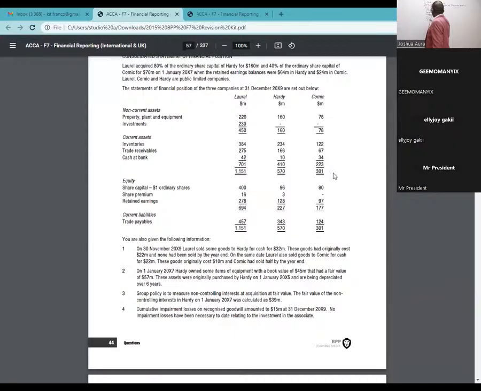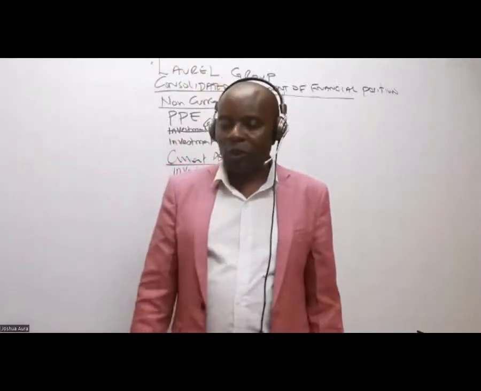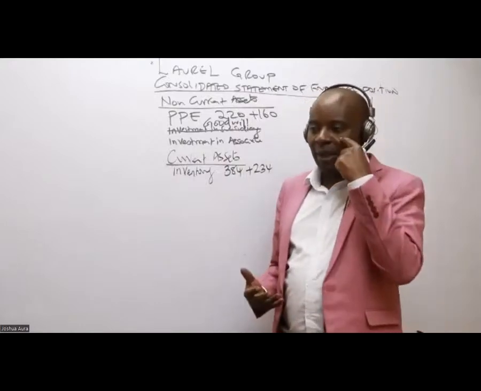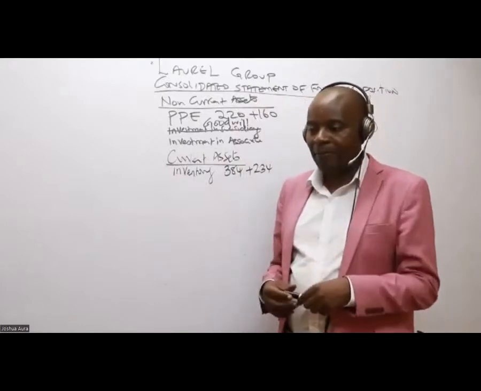So inventory, I'm consolidating, remember? So I'm taking 384 for Laurel, who is the parent, plus Hadi, 234. Why am I not saying plus 122 for CB?